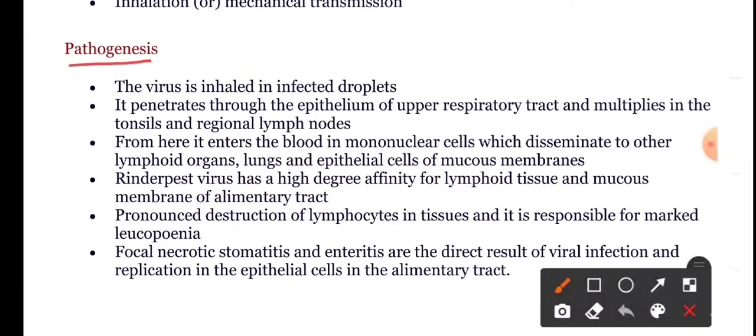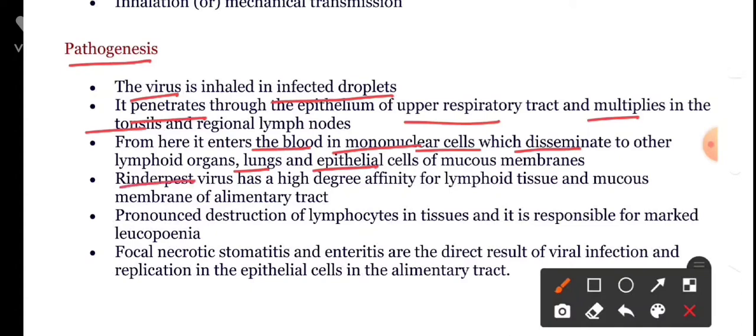Now let us come to the pathogenesis. The virus is inhaled in infected droplets. Then it penetrates through the epithelium of the upper respiratory tract, and it multiplies in the tonsils and regional lymph nodes. From here it enters the blood. Inside the blood it enters the mononuclear cells, which disseminate to other lymphoid organs, lungs, and epithelial cells of mucous membranes.